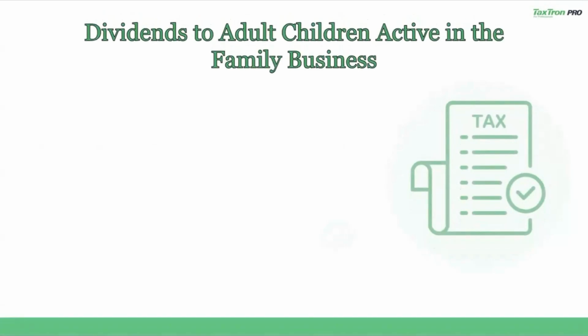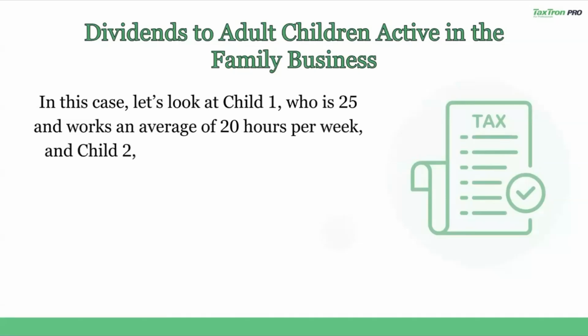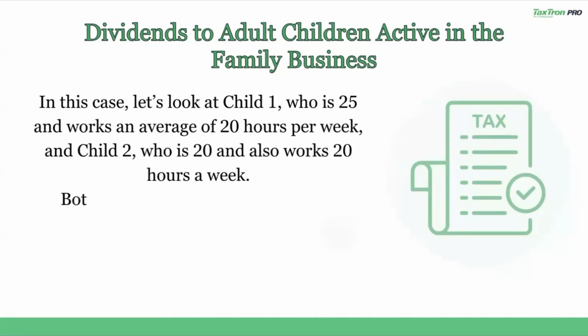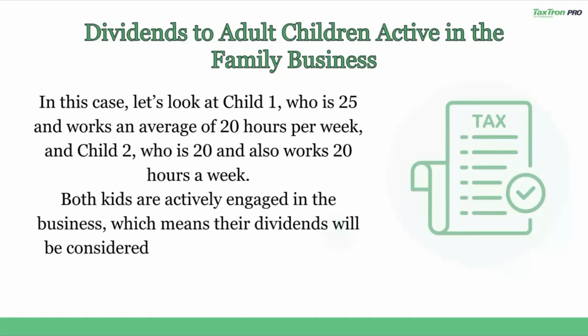Our second example, dividends to adult children active in a family business. Now, what about paying dividends to your adult children who work in a family business? In this case, let's look at child 1, who is 25 and works an average of 20 hours per week, and child 2, who is 20 and also works 20 hours a week. Both kids are actively engaged in the business, which means their dividends will be considered excluded amounts. So no TOSI here.